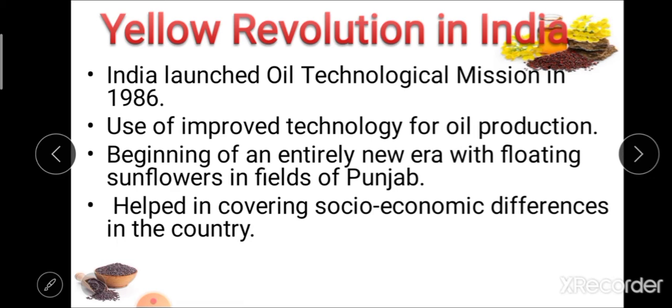It helped in covering socio-economic differences in the country, as the farmers' socio-economic condition changed due to oil production.